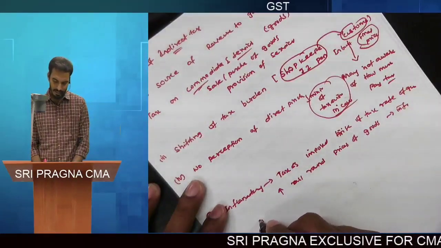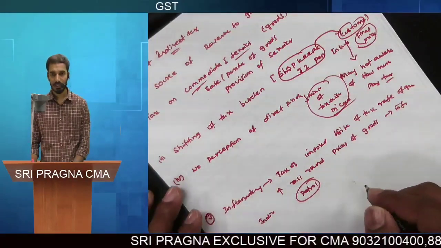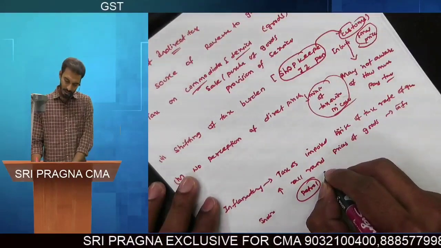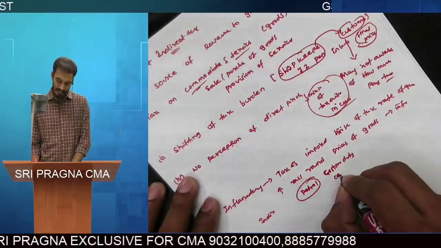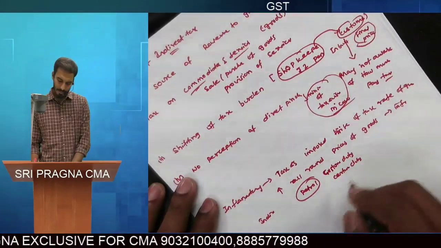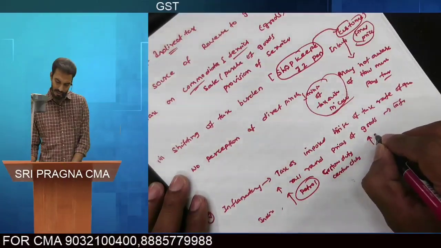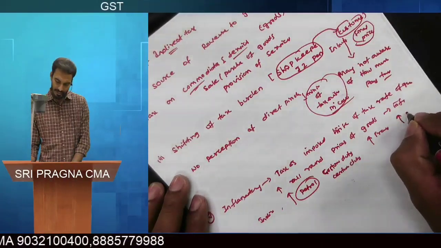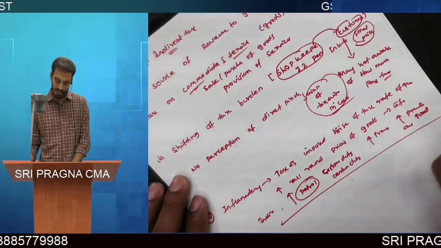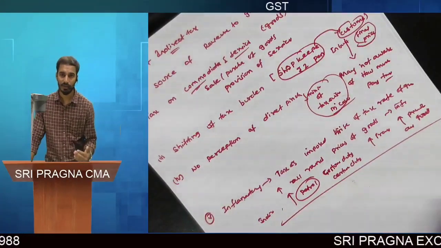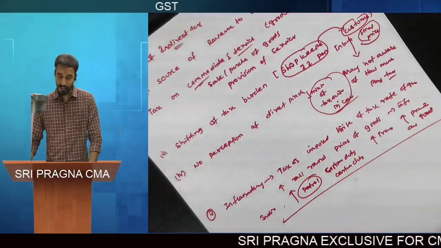Let us take an example. If indirect taxes like GST, customs duty, and central excise duty on petrol rise, it will lead to a rise in transportation cost, and in turn a rise in prices of all goods, which leads to inflation. Inflation is nothing but continuous rising of prices of all the goods. So indirect tax has an inflationary feature.